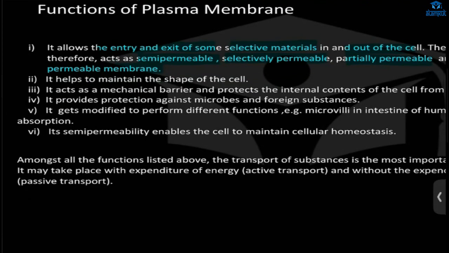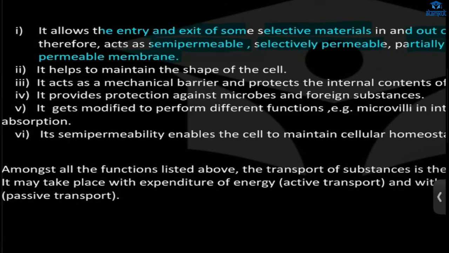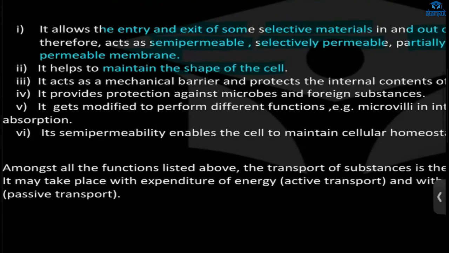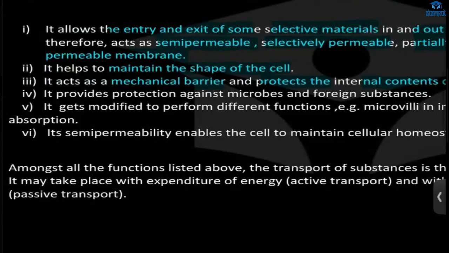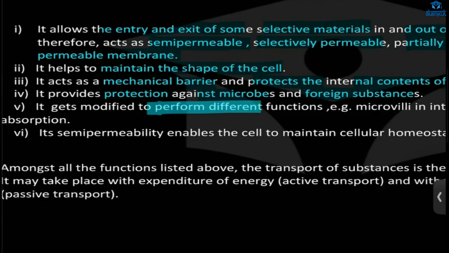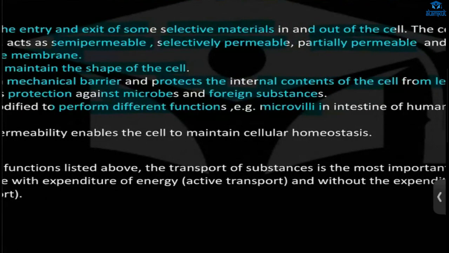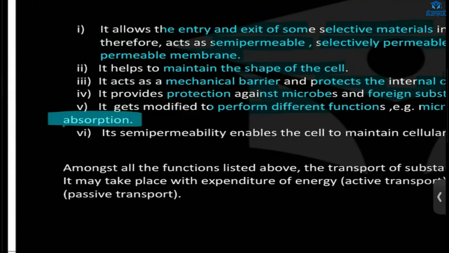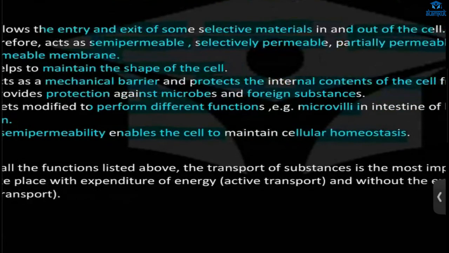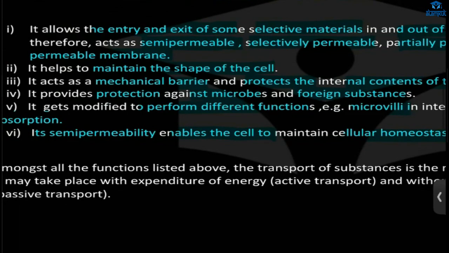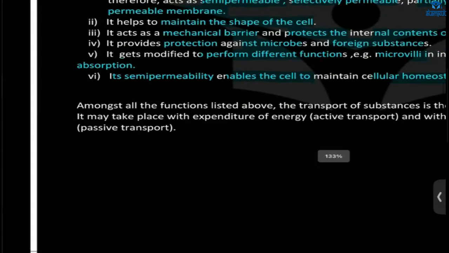Okay. Next we have here, it helps to maintain the shape of cell, and it acts as mechanical barrier and protects the internal content of the cell from leaking out. Then it provides protection against microbes and foreign substance, and it gets modified to perform different functions. So this microvilli in the intestine, what does it do? It does the absorption. Its semi-permeability enables the cell to maintain cellular homeostasis. That means because of its semi-permeability, the cell will maintain its temperature. Okay, that is cellular homeostasis. These all are the functions.